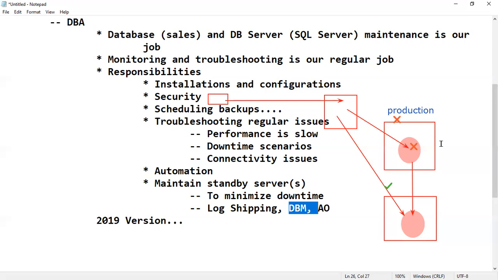Mirroring and Always On are the same, but Always On is a one-to-many feature, whereas mirroring is one to one. One primary can have multiple secondaries. Those are the major differences.